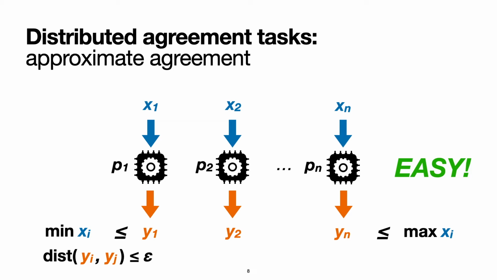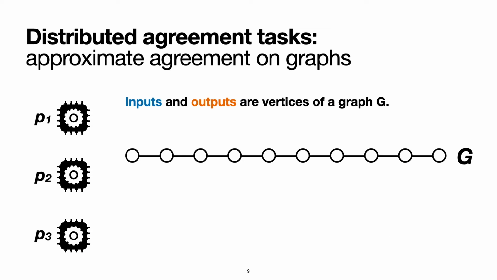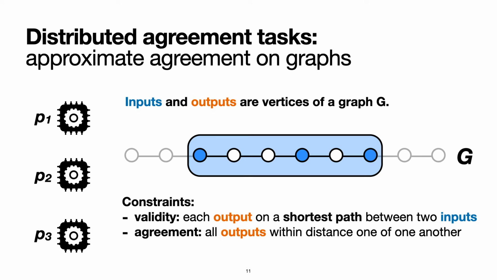Now, instead of treating the inputs and outputs as numbers, we can also consider a more combinatorial version of the problem. We can discretize this problem by assuming that the inputs and outputs are actually vertices of some given graph G. Now the input of process i is a vertex xi in the graph G. As before, there are two constraints, but we phrase them slightly differently now.